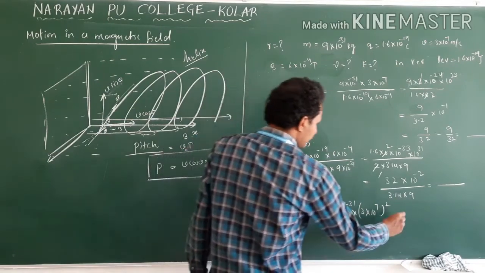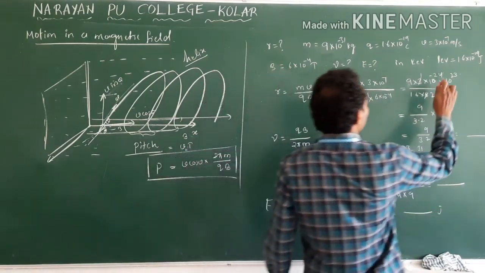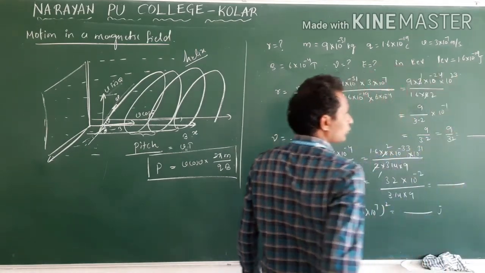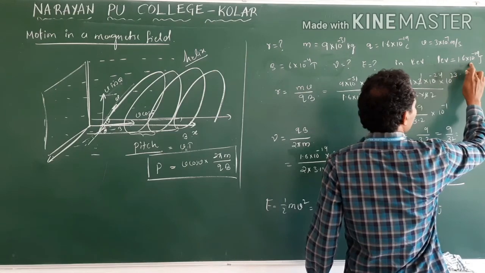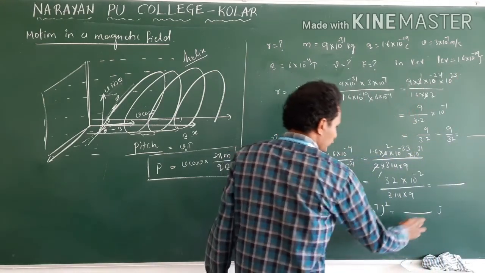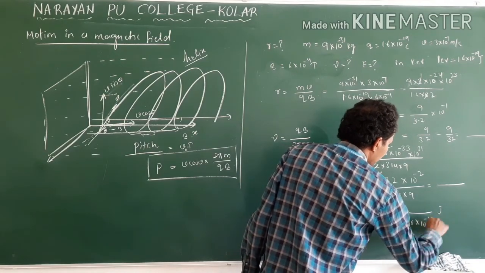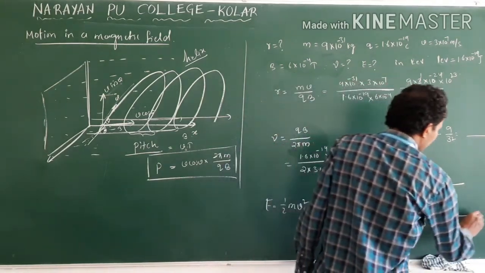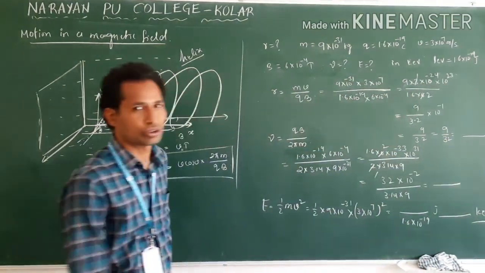You will get this answer in joules, but they asked in electron volt. Then 1 electron volt is equal to 1.6 into 10 power minus 19 joule. So divide this answer by 1.6 into 10 power minus 19. If you do it, you will get the answer in electron volts. Clear?